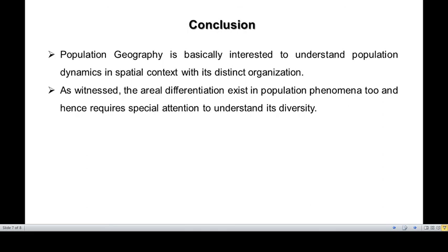As we know that areal differentiation exists in each and every aspect, including population phenomena, we need to pay special attention to this aspect, and its diversity needs to be understood from the spatial point of view. We have come to the end of the module.